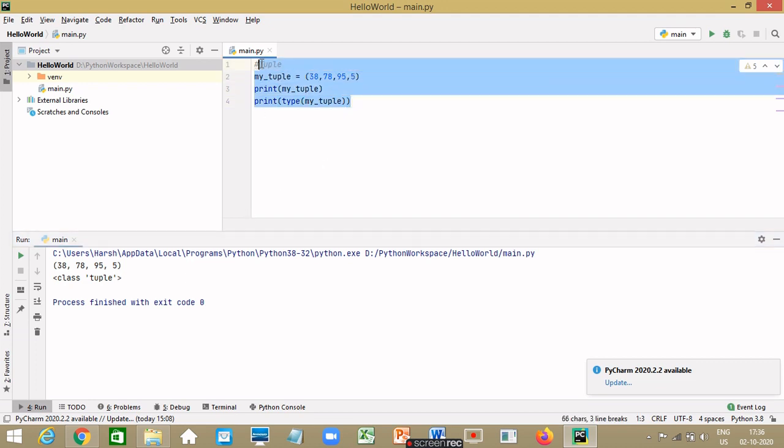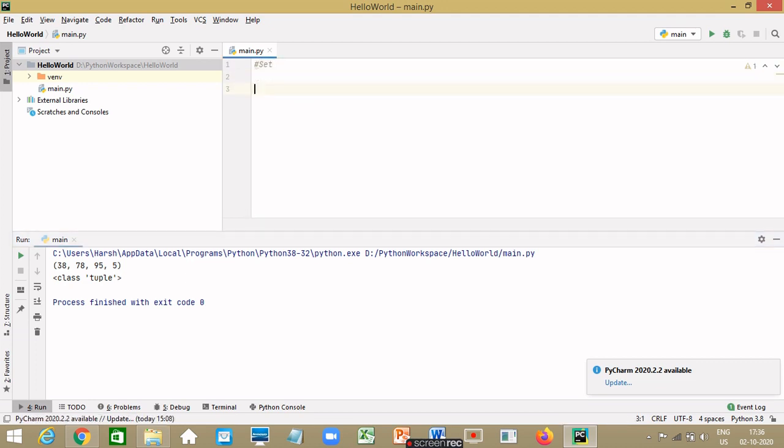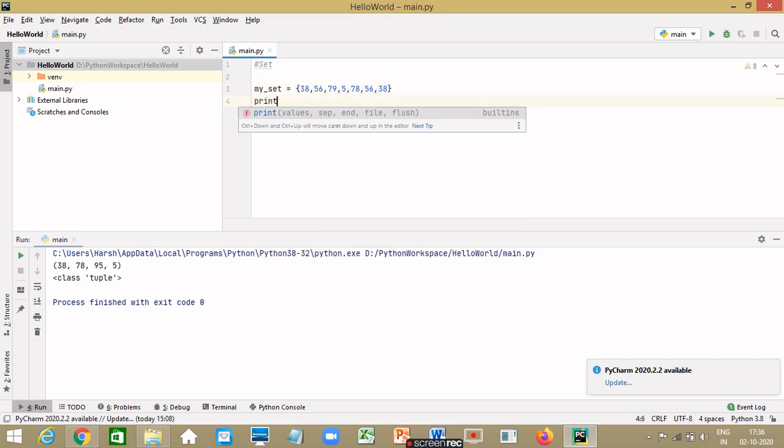The next data type we have is a set. A set is also a collection of items, but distinct items. Let's see by defining a set. It is done using curly brackets as we would write in mathematics. So let's say my_set is equal to, in curly brackets, 38, 56, 79, 5, 78, 56, 38. So here we see there are 7 items in our set. Let's print the set.